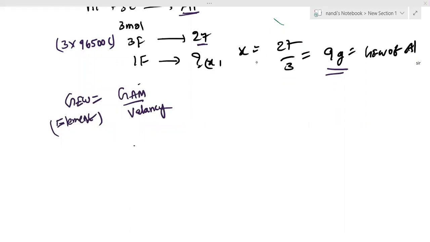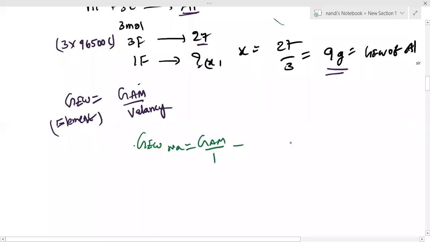For sodium, gram equivalent weight equals gram atomic mass by n factor. What is the sodium valency? 1. We are getting 23 by 1, which is 23. For magnesium, gram atomic mass by valency: magnesium is 2 plus, so 24 by 2, 12.